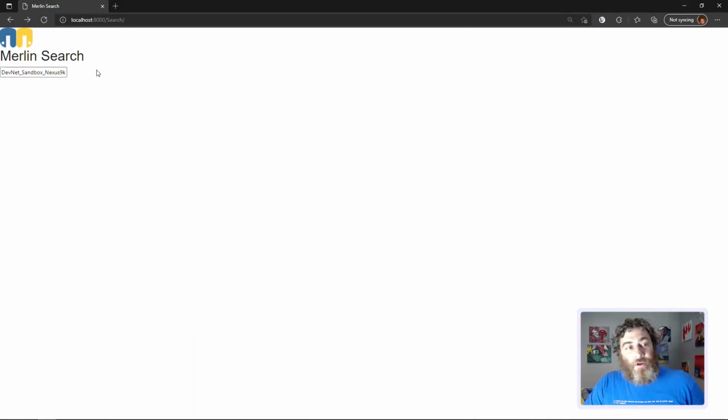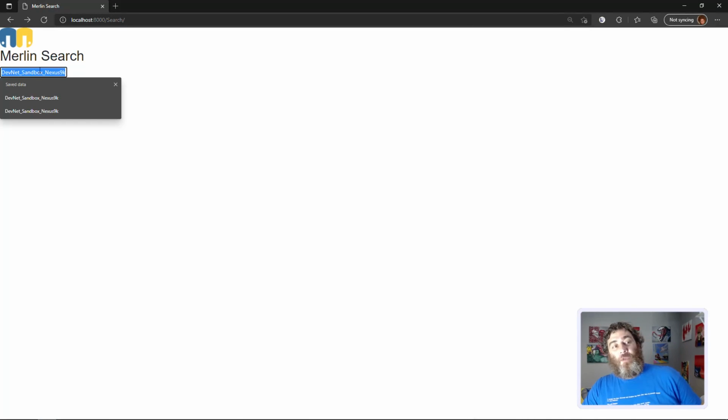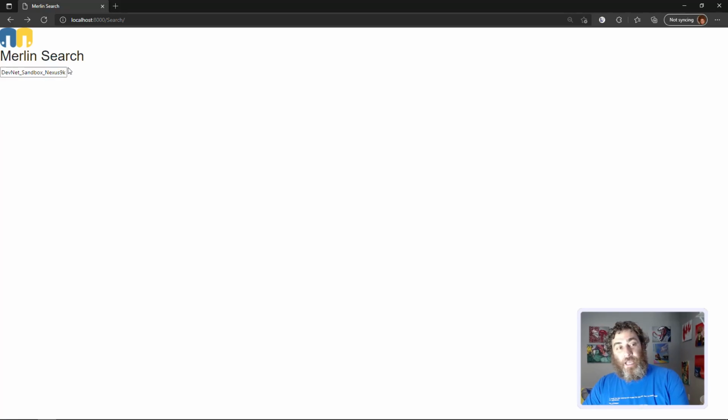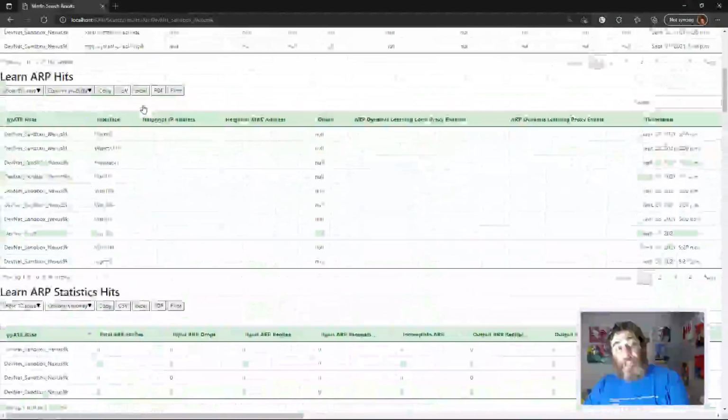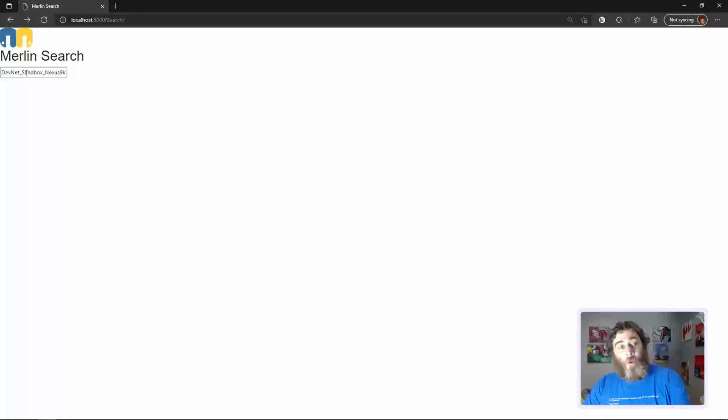So let me go to the search page and let's look for a full keyword here, DevNet Sandbox Nexus 9K. And we're going to find this in every field because that's the PyECS alias, right? Well, what if I don't know that? What about DevNet? And I search for that.